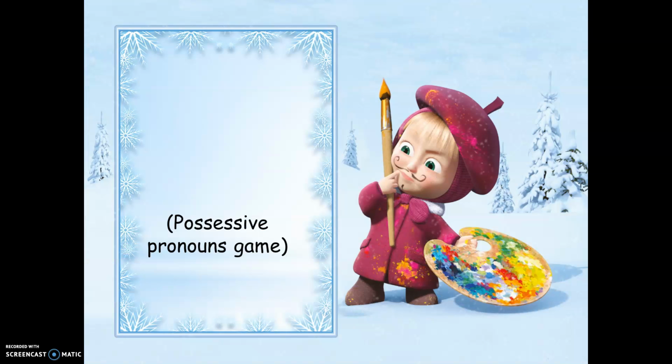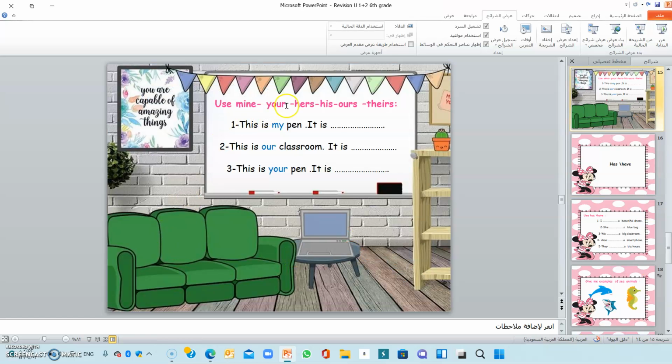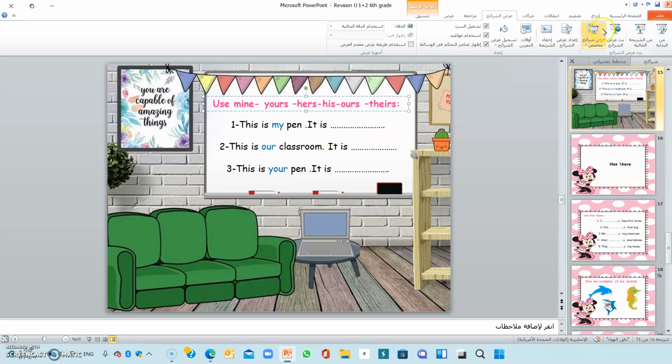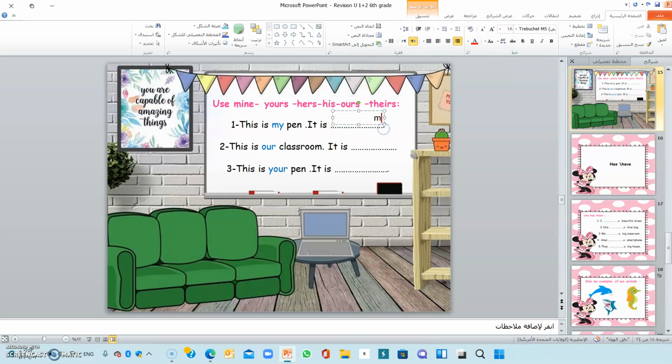Now, possessive pronouns game. Listen to me, please. Use mine, yours, hers, his, ours, and theirs. Here we have to add s, yours, okay? So, number one, this is my pen. It is what? This is my pen. It is mine. This is number one. What about number two? This is our classroom. It is ours.